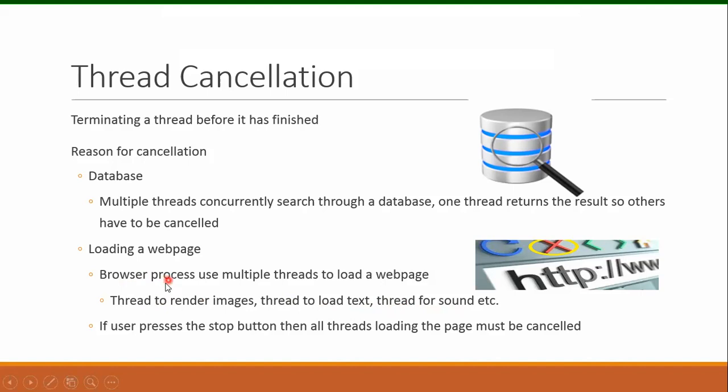Now, if the user presses the stop button, then all the threads loading the page must be cancelled, because the user doesn't want to load the web page anymore. All the threads that are loading the page will be cancelled.